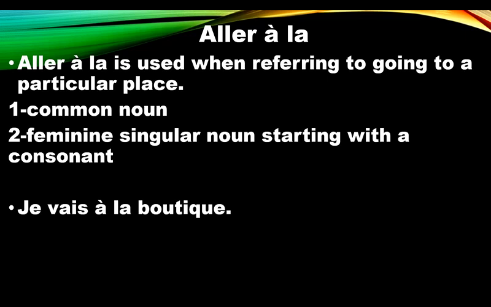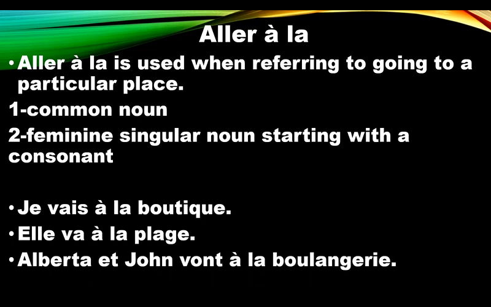Boutique is a common noun and at the same time a feminine noun. So we use à la. Je vais à la boutique, shop. Elle va à la plage. La plage, the beach. Alberta et John vont à la boulangerie. Boulangerie, the bakery. So à la boulangerie, féminine.